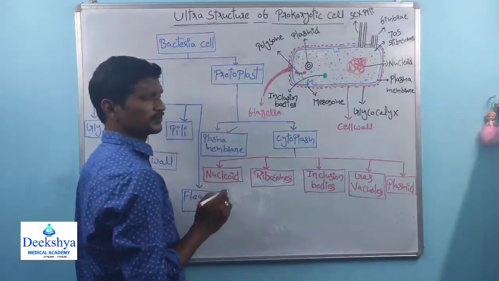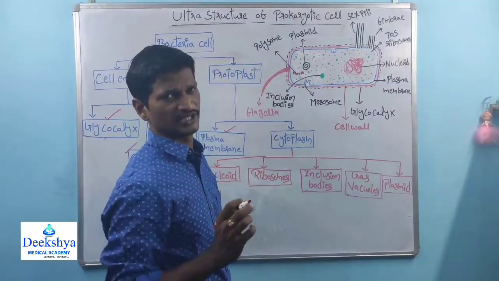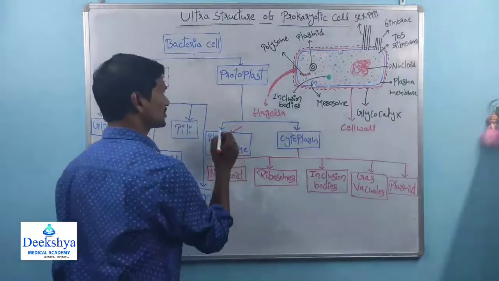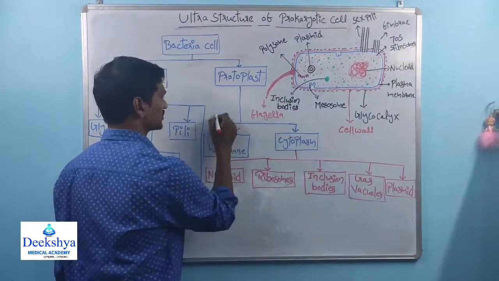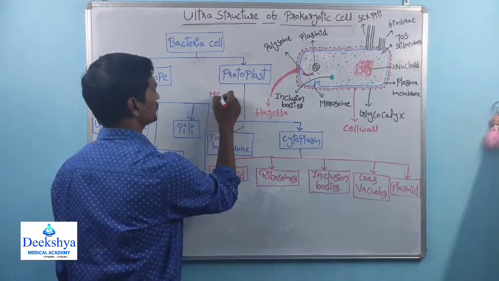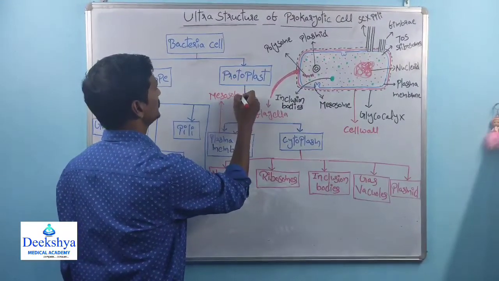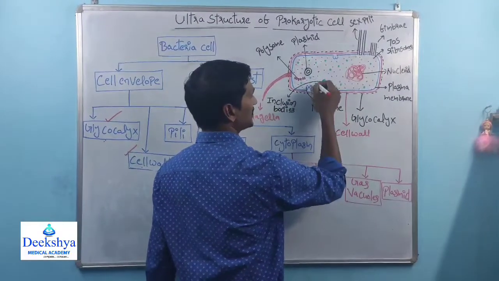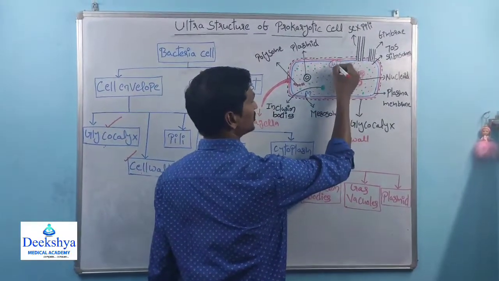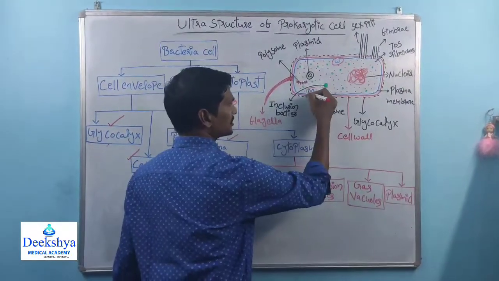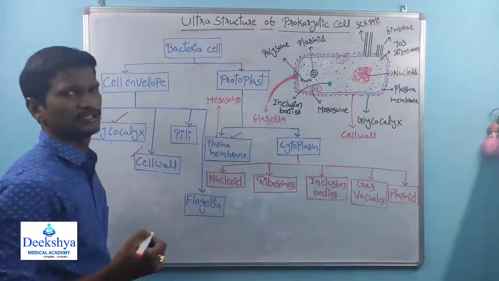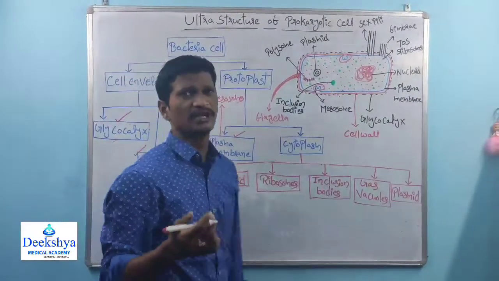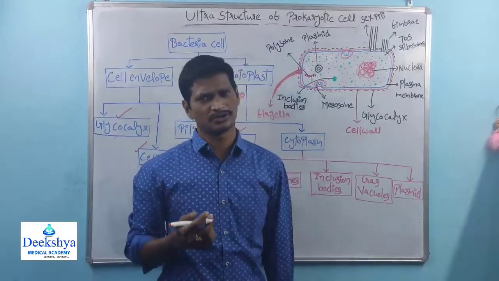Within the plasma membrane, some folded structures are there. See what I am telling here, this is the plasma membrane, and this is a folded structure, and this is a folded structure. The folded structures are called mesosomes. Mesosomes are involved in the respiration process.